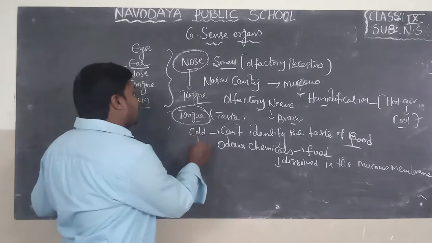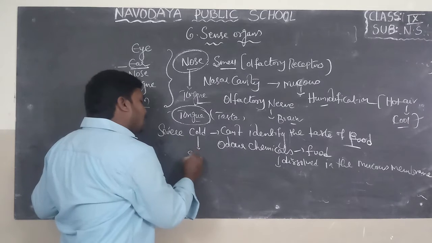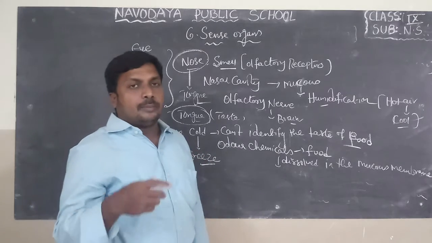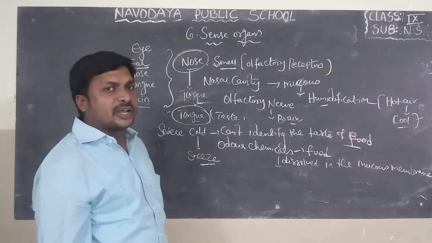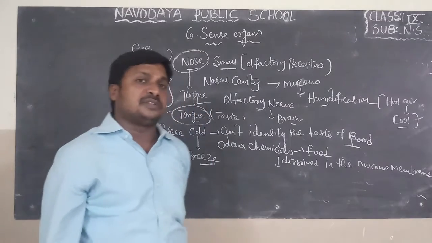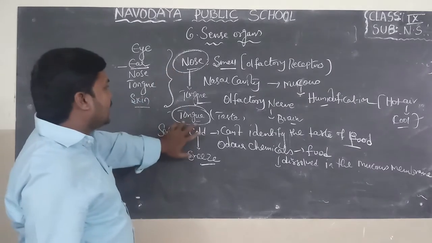At the time of severe cold, the nasal passages are blocked with mucus. So, at that time, the mucous membrane is not available. That's why we cannot identify the taste of the food material at the time of severe cold. So, there is a relationship between nose and tongue.